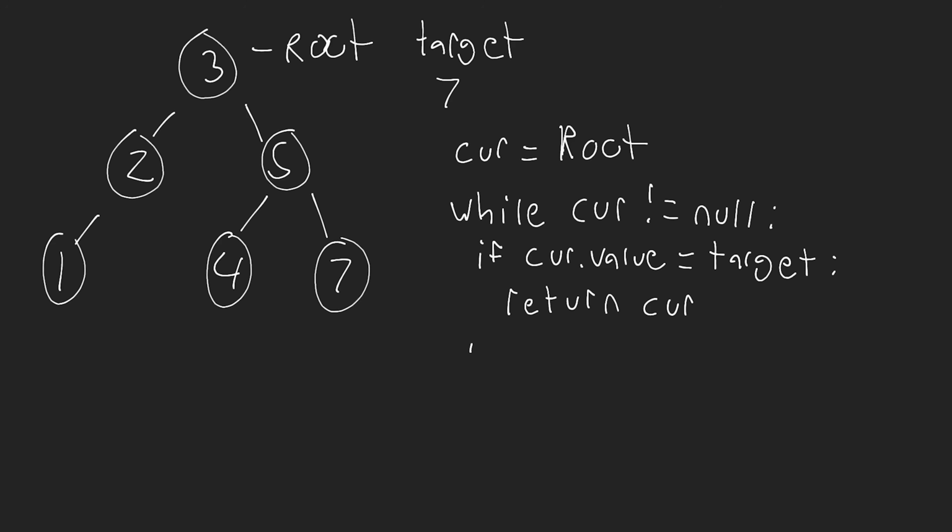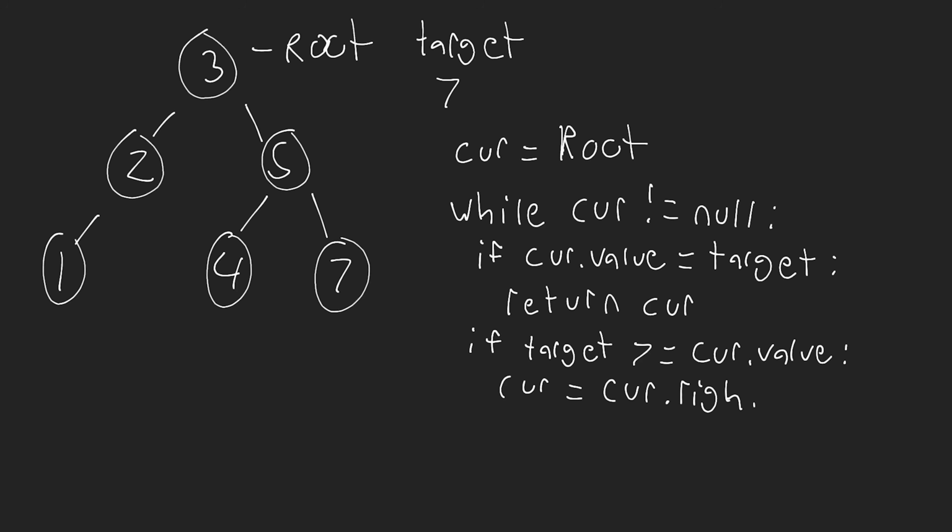Now, if that's not the case, then we can have another if statement here, and we're going to compare the value of the current node that we're on to the value of the target node. So we're going to say if the target is greater than or equal to the current dot value, then current is equal to current dot right, because we're going to look in the right subtree.